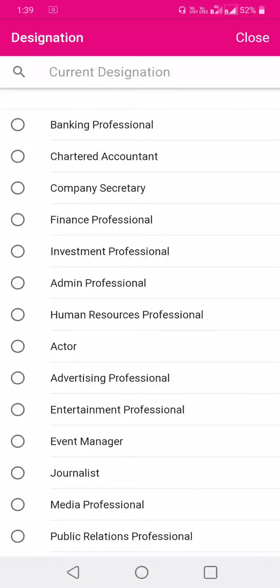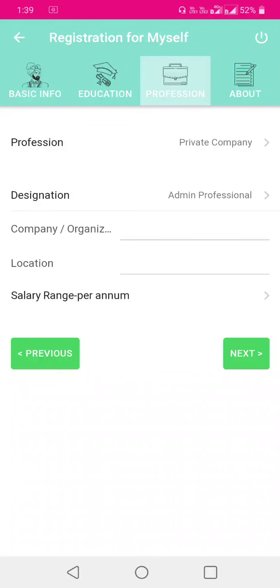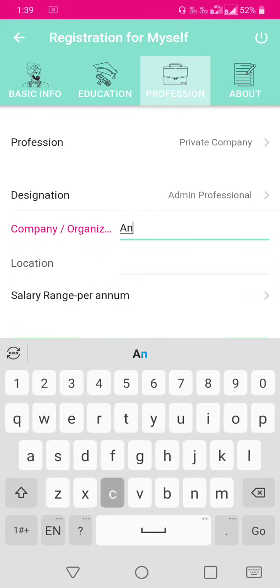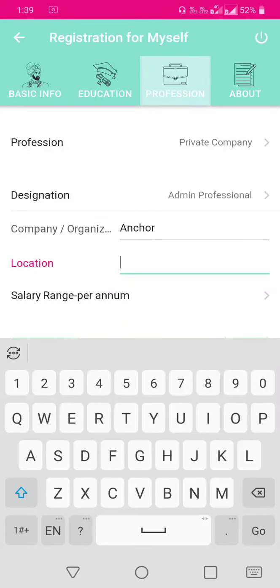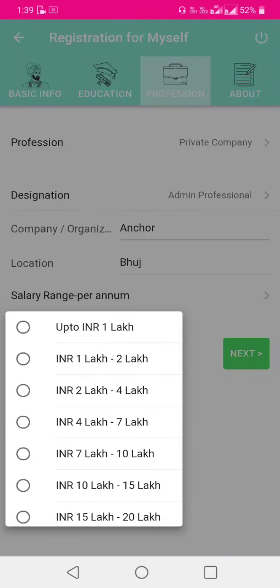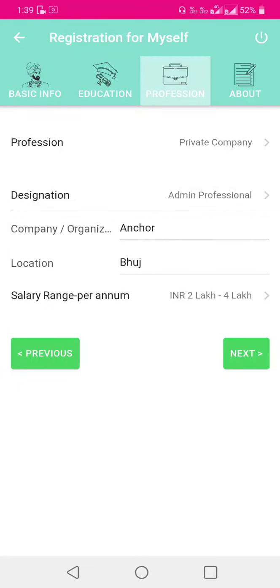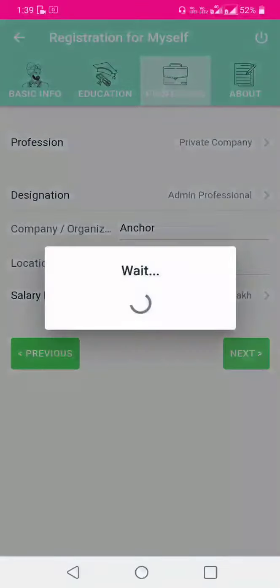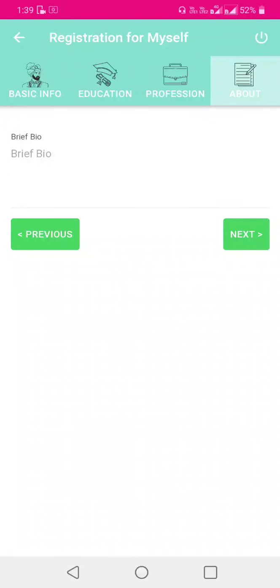In designation, select your designation. Then enter your company name. Then enter the location of your company. Then salary range per annum. Then click on the next button. Now you have to write about yourself.